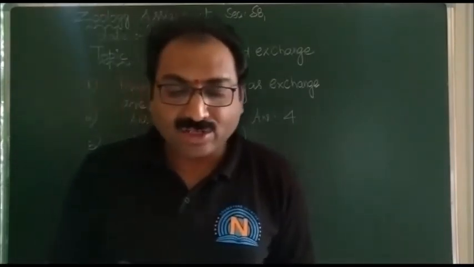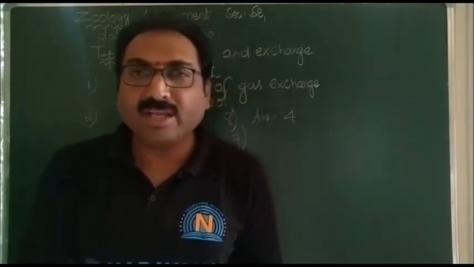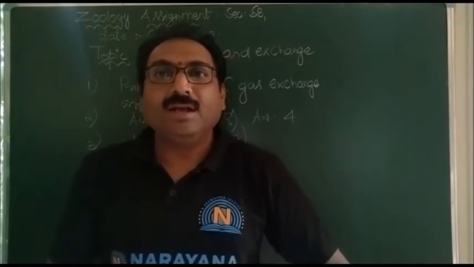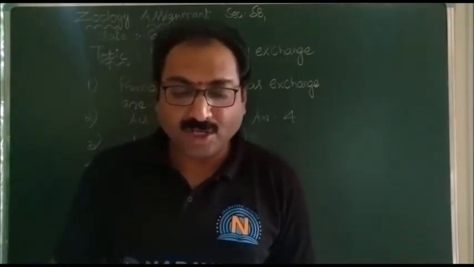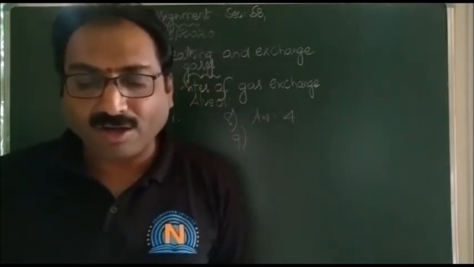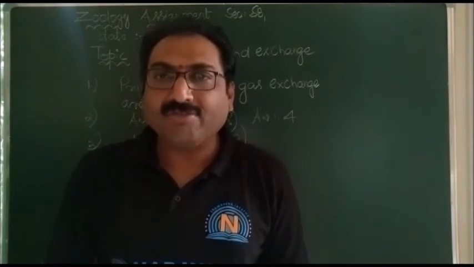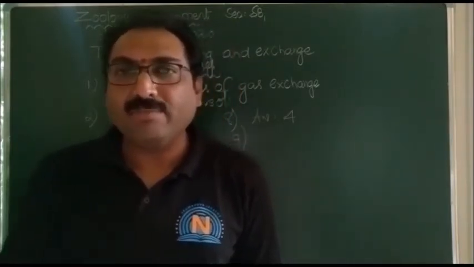Next, the direction of concentration gradient for CO2 is from. CO2 also diffuses in the same sequence but in the opposite direction, that is from the tissues, because the tissues have 45 millimeters of Hg of PCO2, and from there it reaches the blood, which has 40 millimeters.